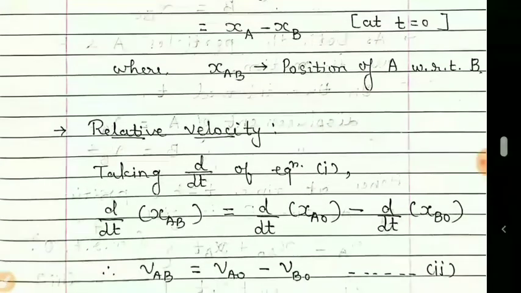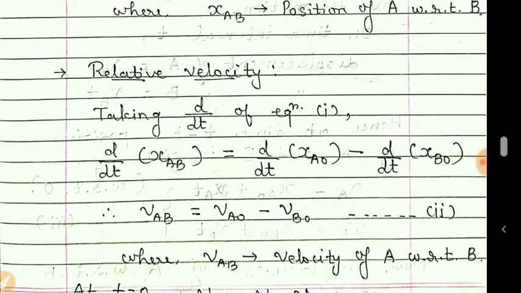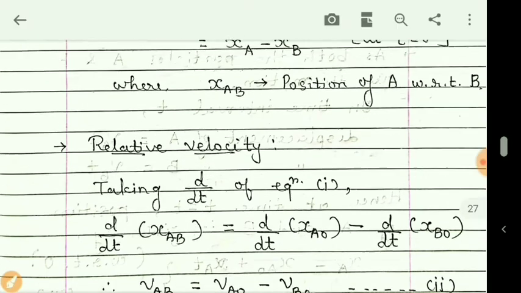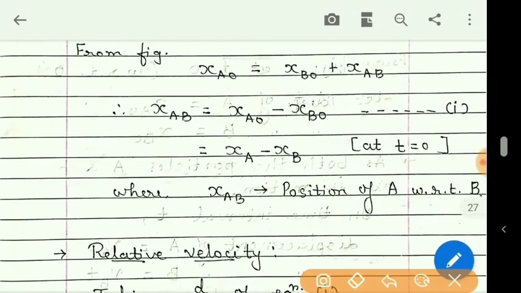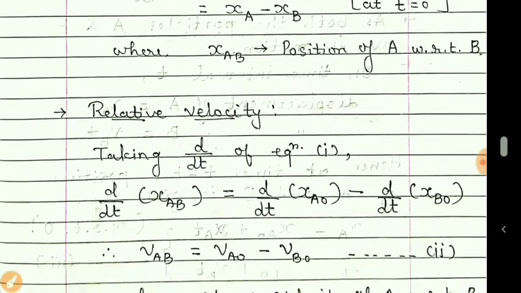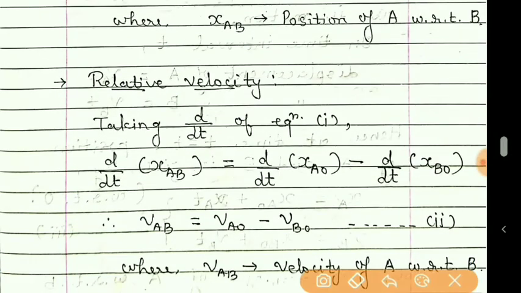Now relative velocity. Taking differentiation of equation 1. Equation 1 is this: XAB is equal to XAO minus XBO. So taking differentiation on both the sides, we have taken d by dt on both the sides.